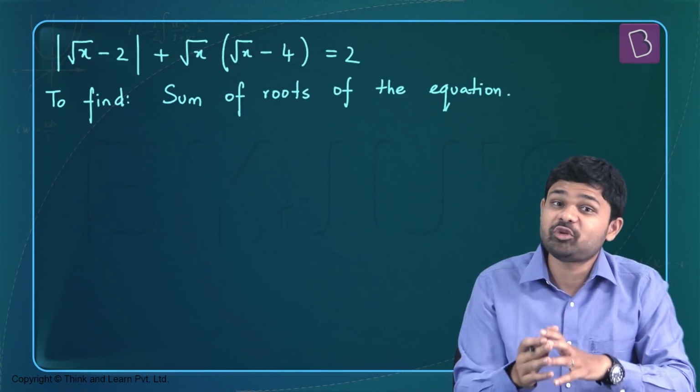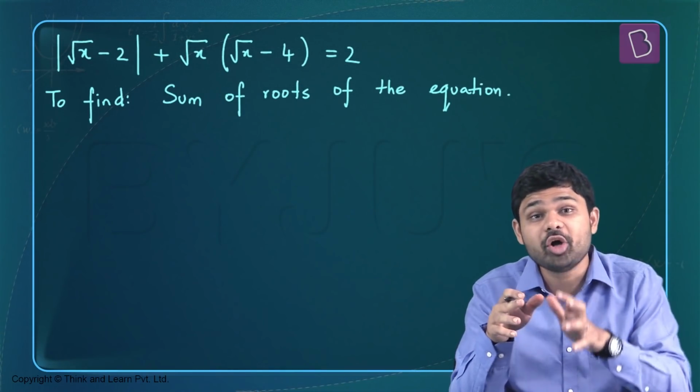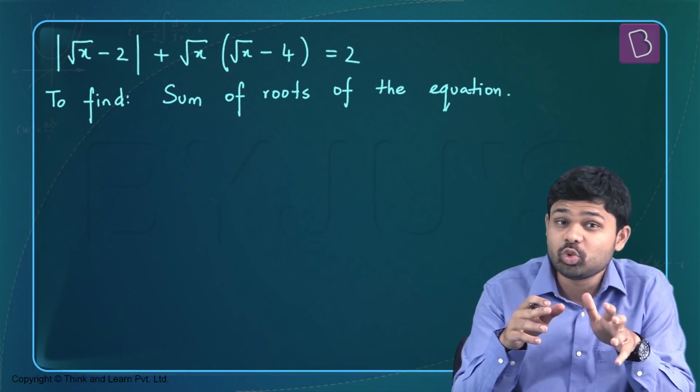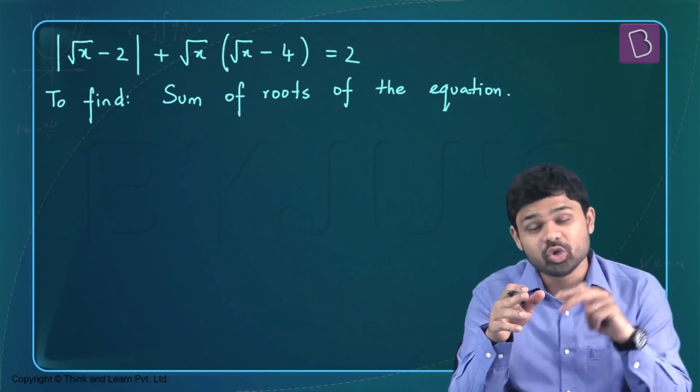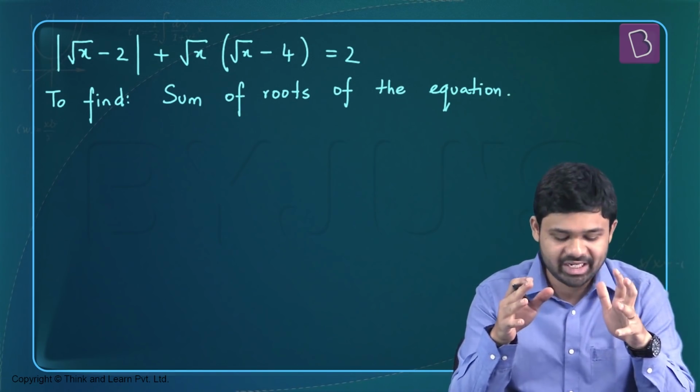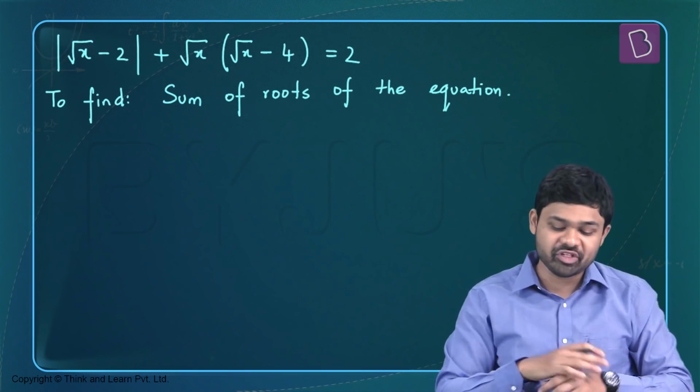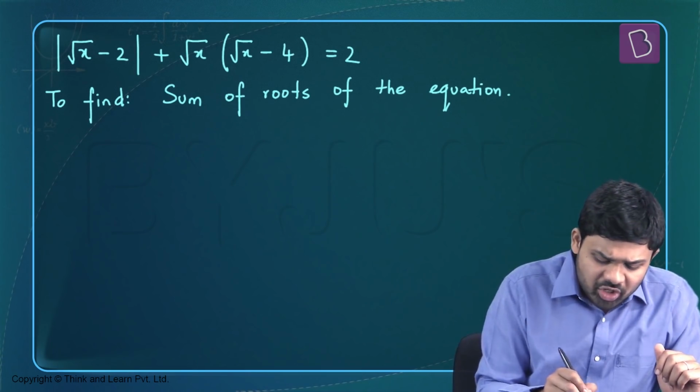So in this question, we have to solve the equation, which is mod of root x minus 2 plus root x times root x minus 4 equal to 2, and find out the roots and add all the roots, because the objective is to find the sum of the roots of this particular equation. So how do you solve this question?